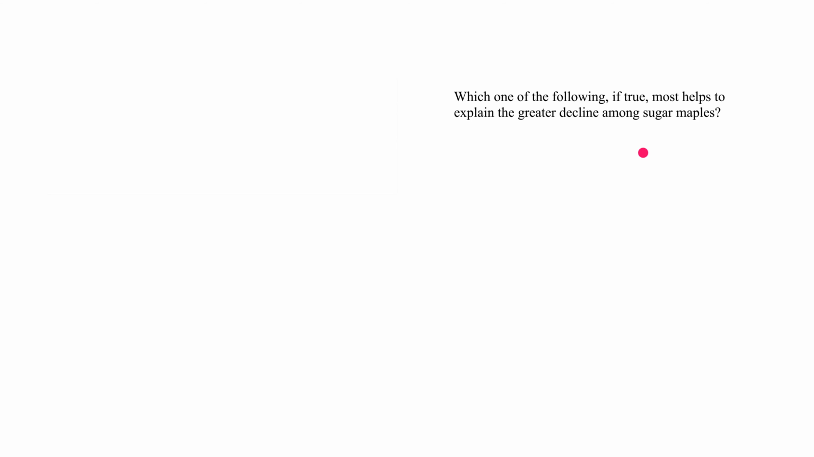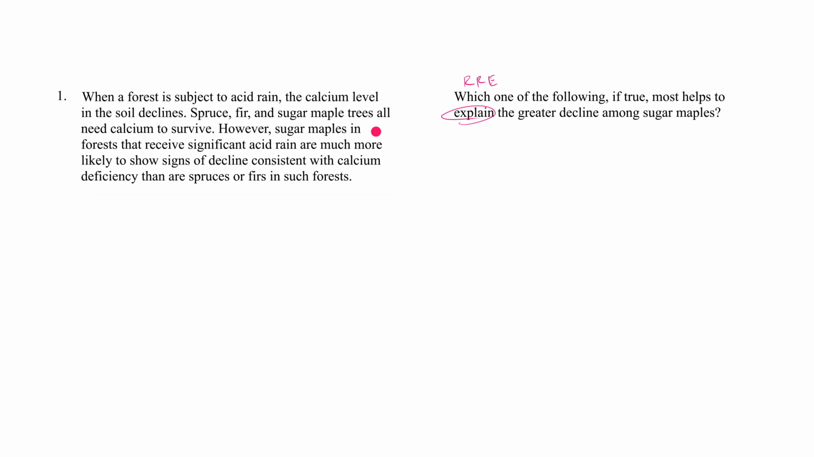Let's take a look at another resolve, reconcile, explain question. Which one of the following, if true, most helps to explain the greater decline among sugar maples? So here, keyword: explain. Resolve, reconcile, explain. Okay, let's take a look at the stimulus.